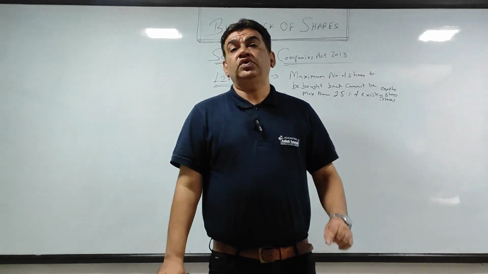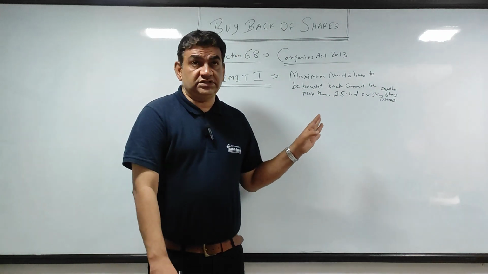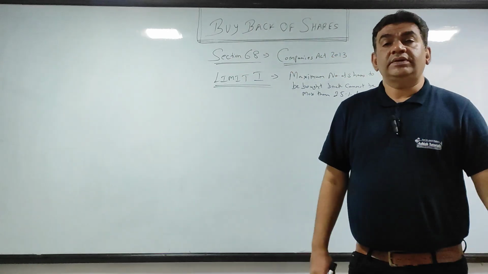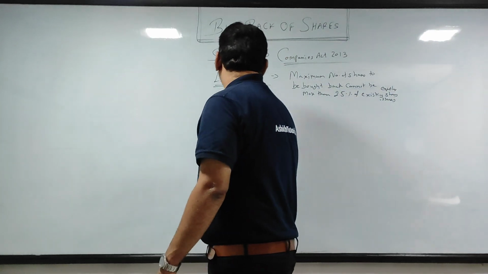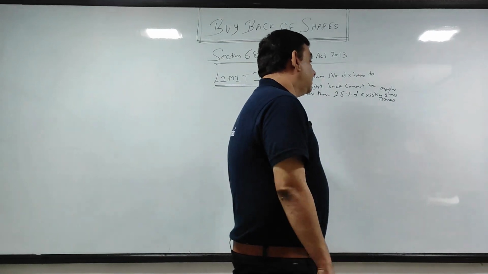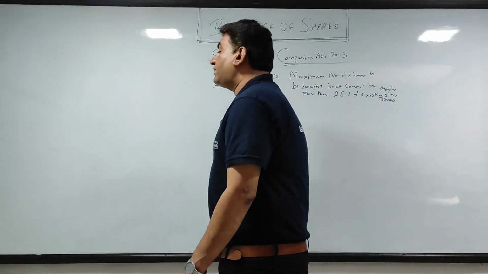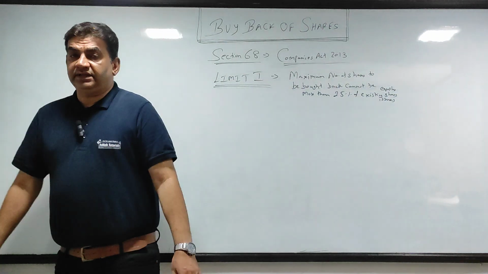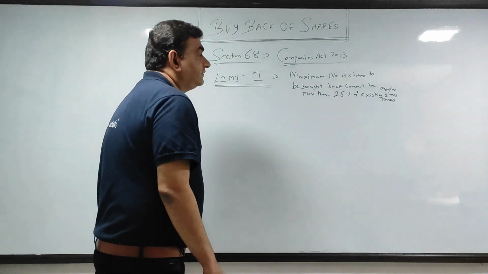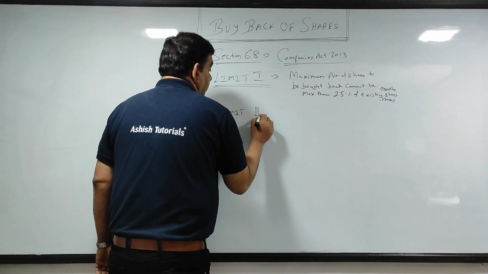Suppose the company has issued 2 lakh shares. 2 lakh का 25% होता है 50,000. So as per the first limit, the maximum number of shares to be bought back will be 50,000. I'll repeat again. Assuming 2 lakh shares are issued by the company, 2 lakh का 25% is 50,000. The maximum number of shares to be bought back by the company cannot be more than 50,000. This is the first limit. We will see the calculation when we come to the sum.